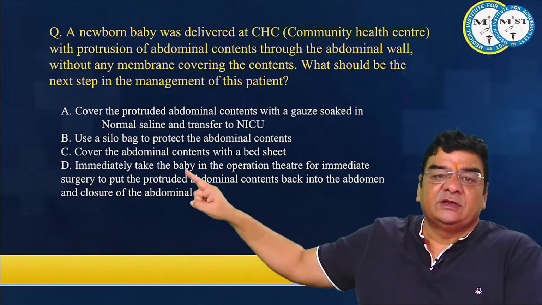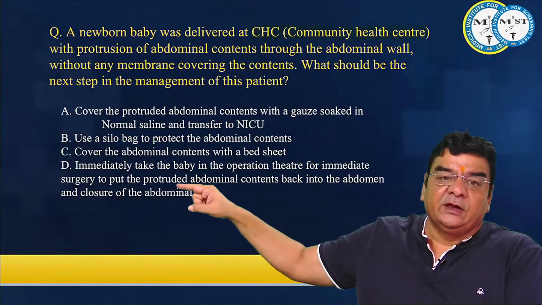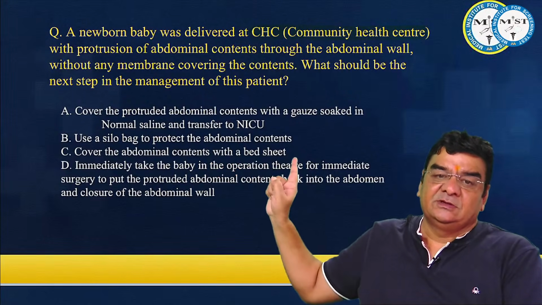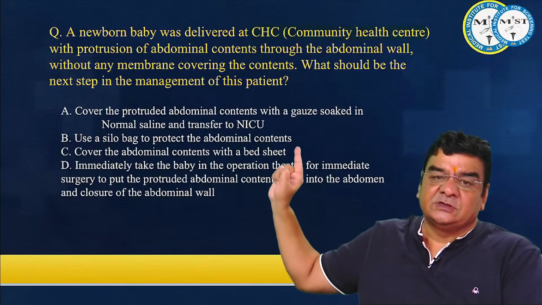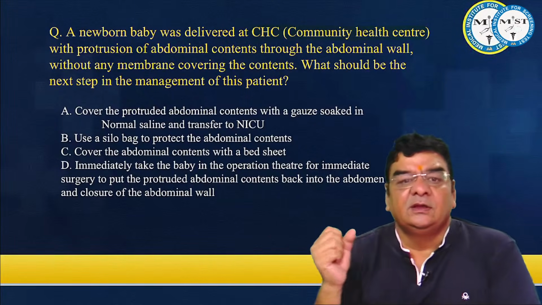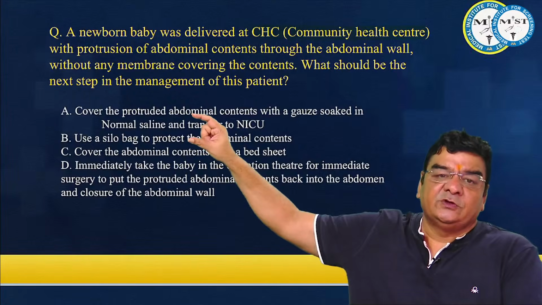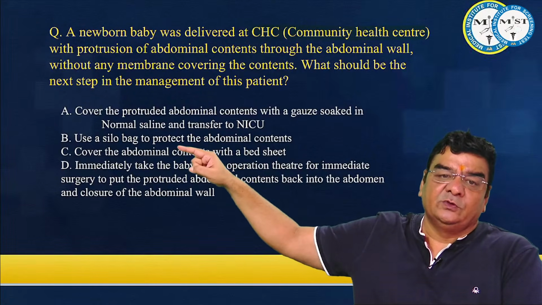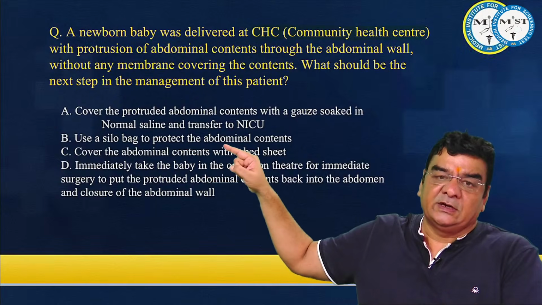So this should not be done immediately. Should we cover the contents with a bed sheet? This also looks like an absurd answer, because that might be contaminated as well. Now we have to choose between covering the protruded contents with normal saline gauze or using a silo bag.